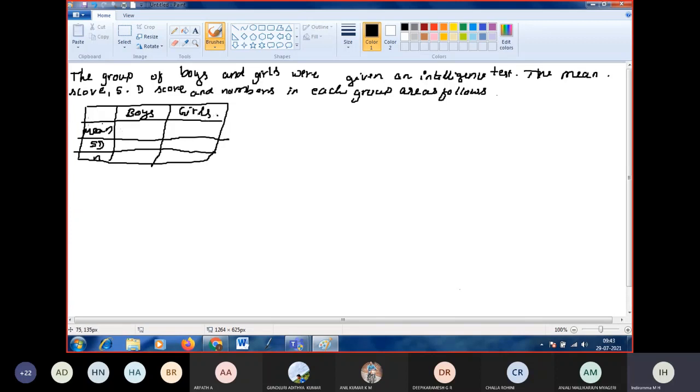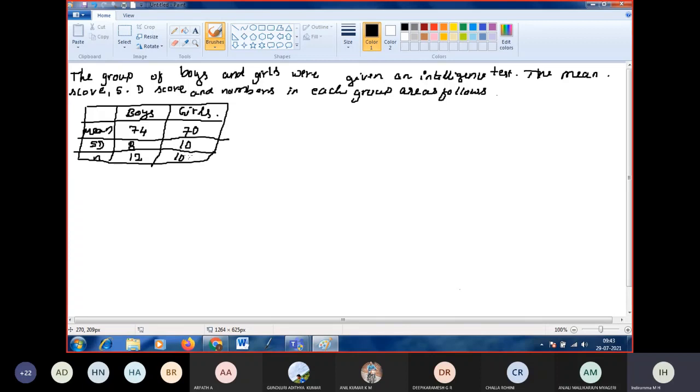So mean of the boys is 74, mean of the girls is 70. Standard deviation of boys is 8 and standard deviation of girls is 10. Number of boys in the group is 12, and girls is 10. Okay, right. So this is the data given. The continuation of the question is there.